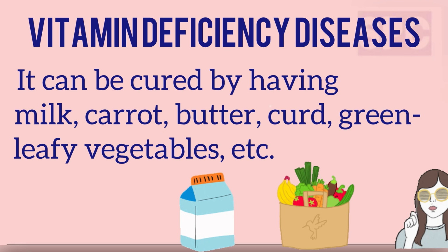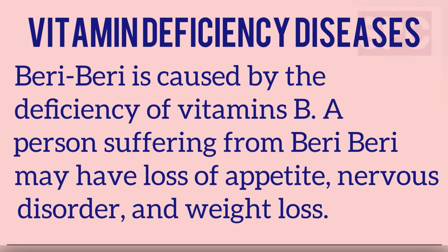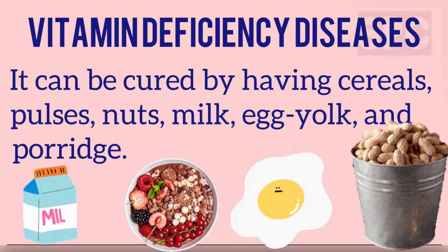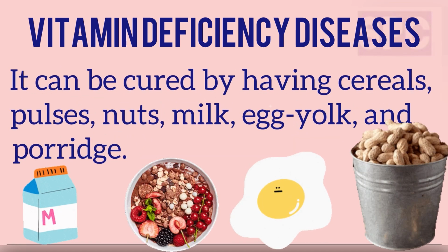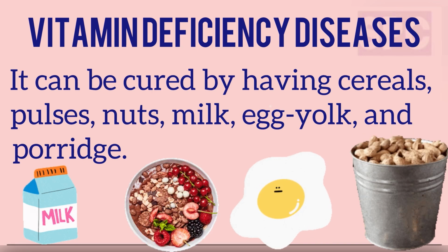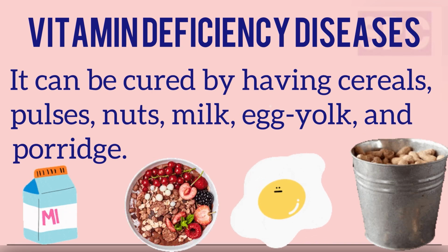For example, milk, carrot, butter, curd, green leafy vegetables, etc. are all rich in vitamin A. Second, beriberi. Beriberi is caused due to the deficiency of vitamin B. A person suffering from beriberi may have loss of appetite, nervous disorder, and weight loss. It can be cured by including cereals, pulses, nuts, milk, egg yolk and porridge in the diet.